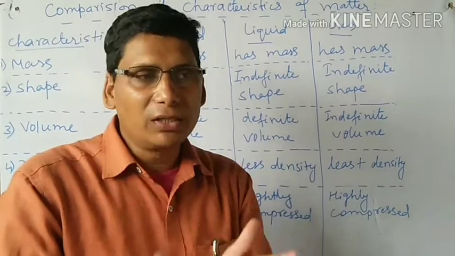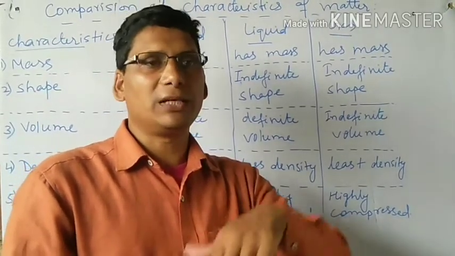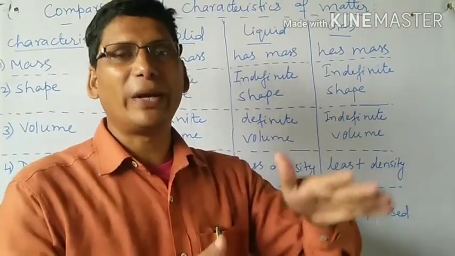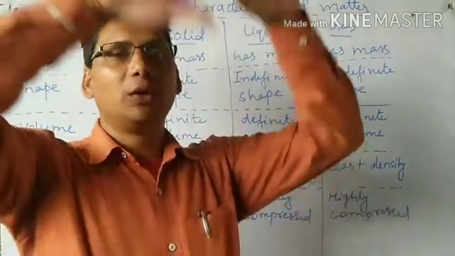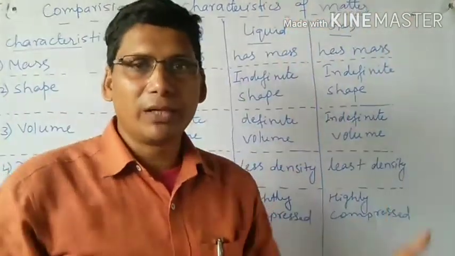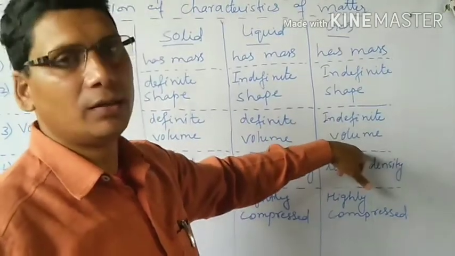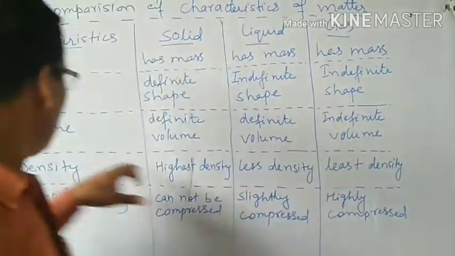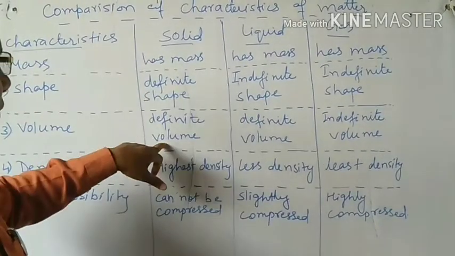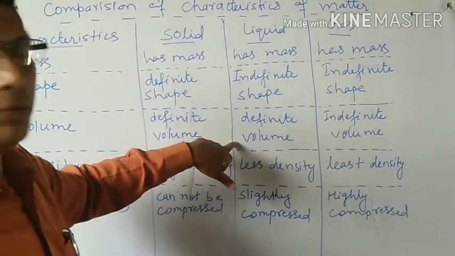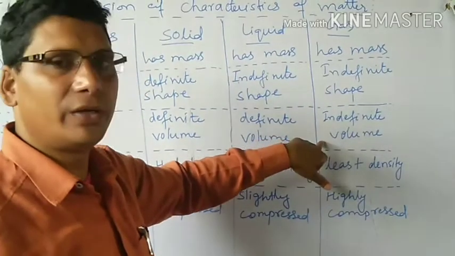But the same 1 liter of gas, or 1 kg, if you transfer it into a container of 20 liter, the gas will occupy the whole volume of that big container. In this way we can say that gas does not have definite volume.